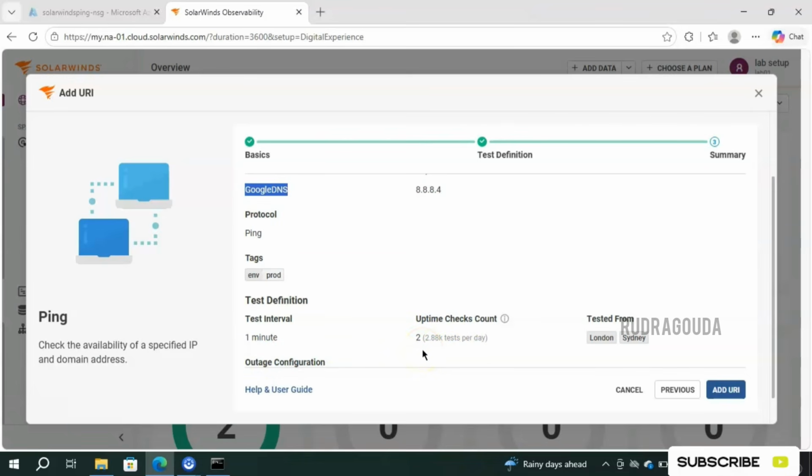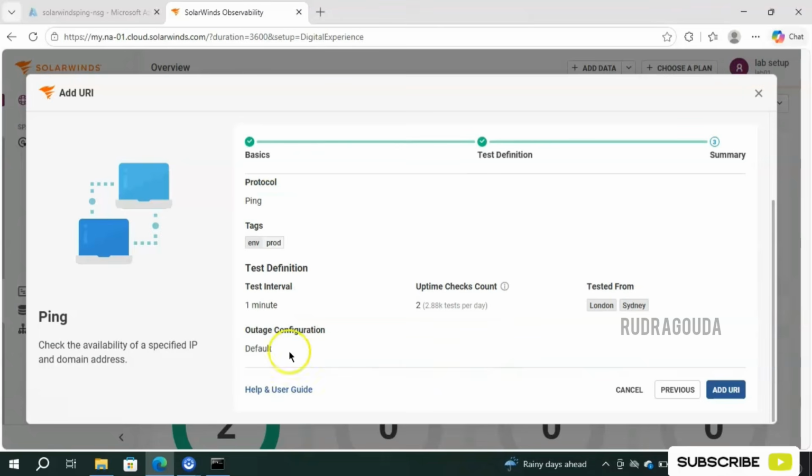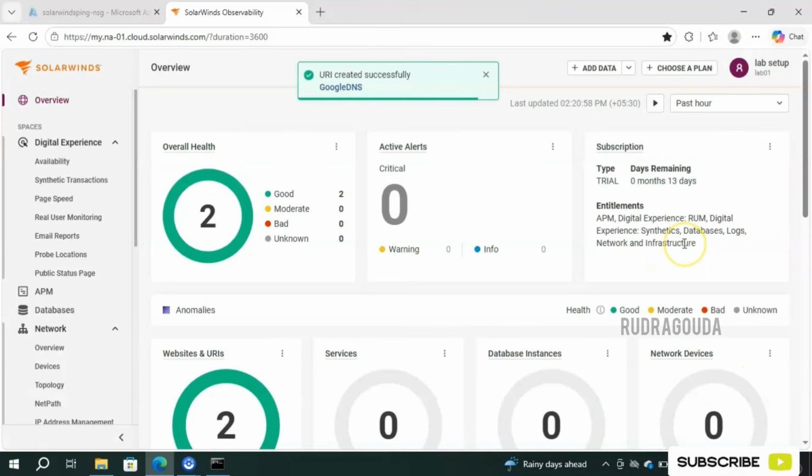So within a day it is going to check these many times, and the locations we have chosen, London and Sydney. And of course at the end you are able to see the outage configurations. So once we are okay with all this information, simply click on add URI, and you are ready with ping monitoring in the SolarWinds SaaS.